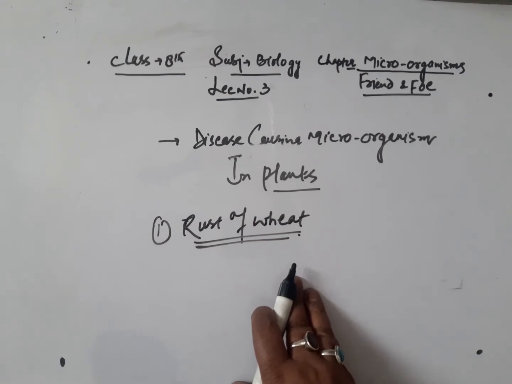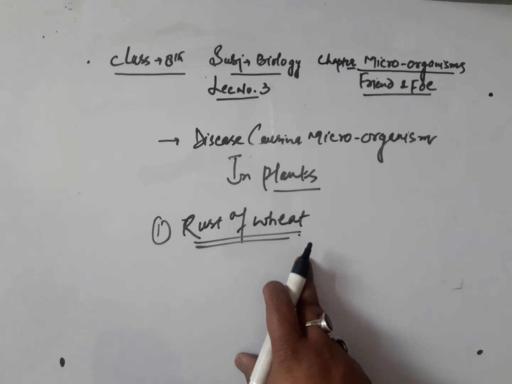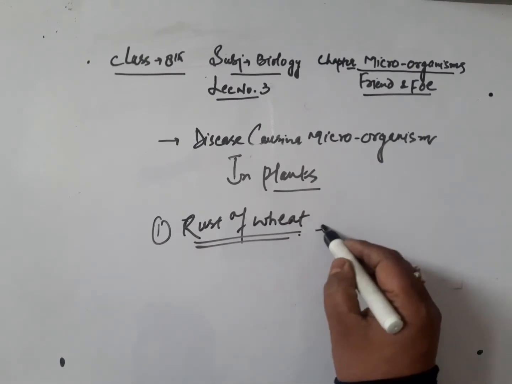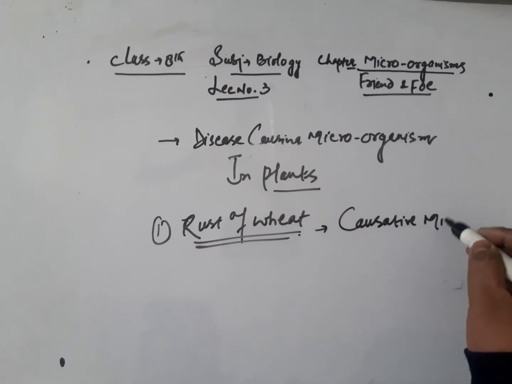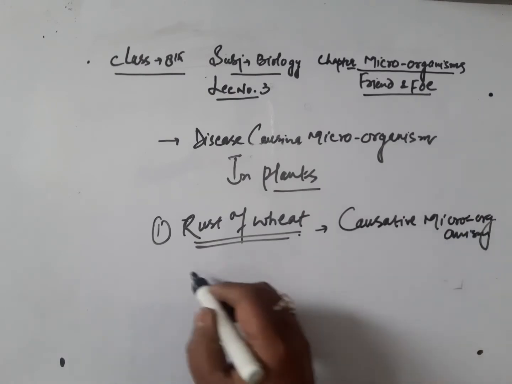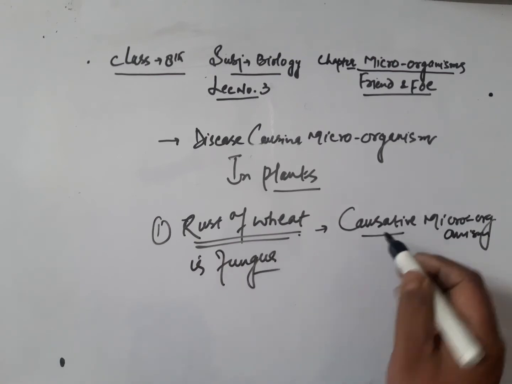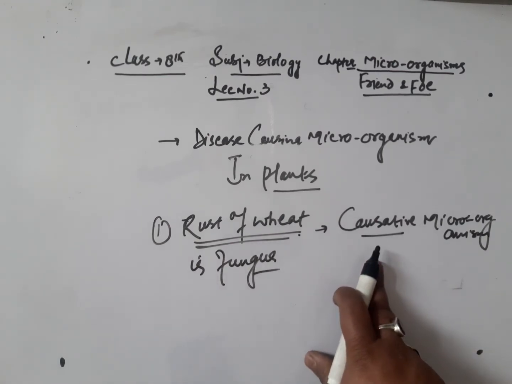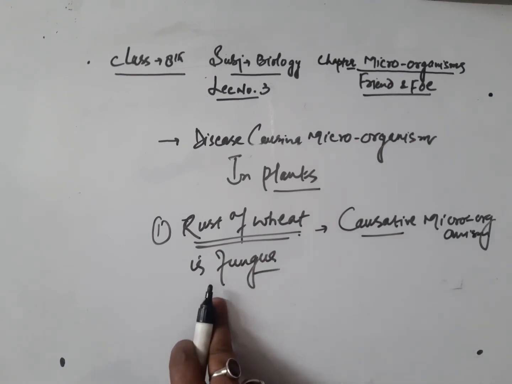This is a plant disease. The causative microorganism of rust of wheat disease is fungus. Causative means the microorganism which causes such disease. So the causative microorganism is fungus.